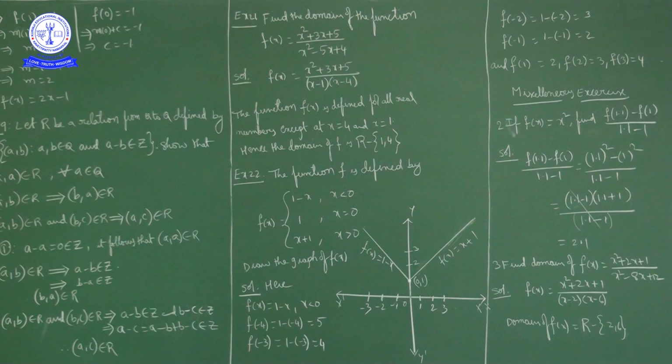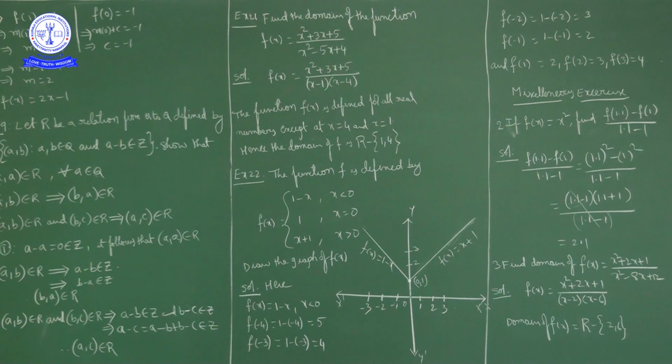Okay. Next question. Example 22. Function f of x is defined by f of x is equal to 1 minus x for x negative, 1 at x is equal to 0, x plus 1 for x greater than 0.